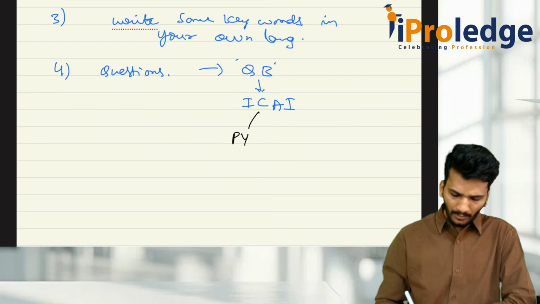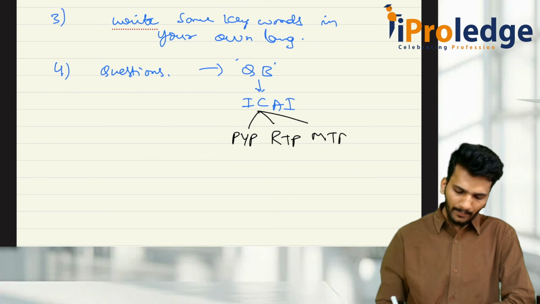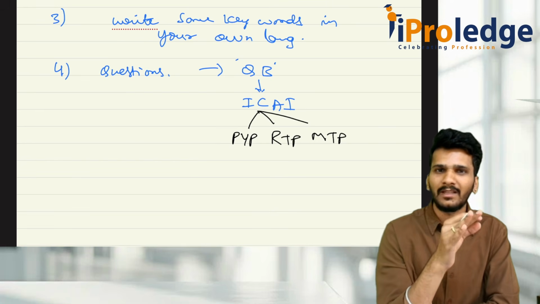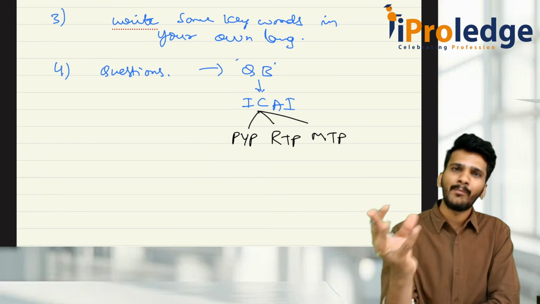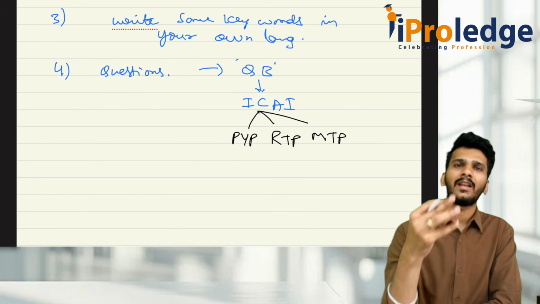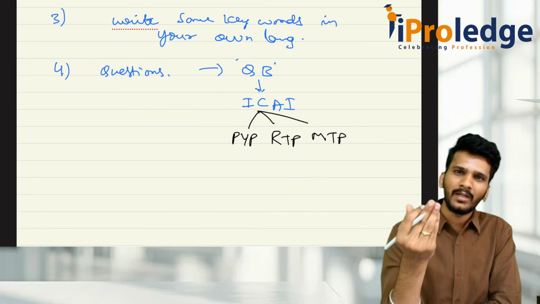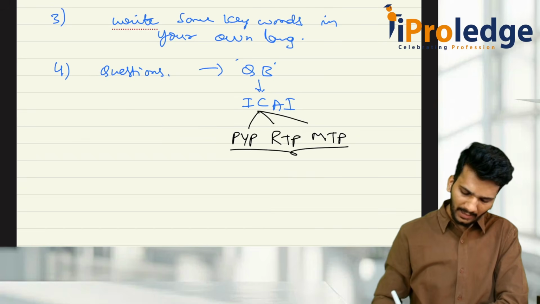We have previous year papers, RTP questions, MTP questions, and even some ICAI module questions. Wherever there is a repeated part, we combine it into a single elaborated question. MCQs you can also do from our question bank. So all these things are given.